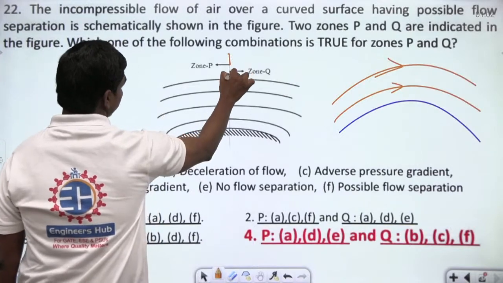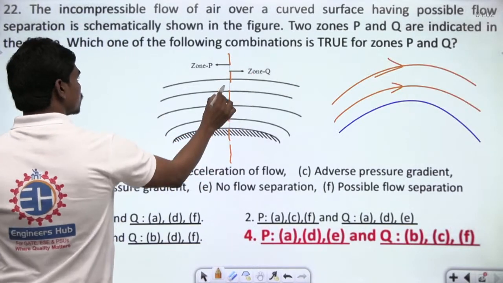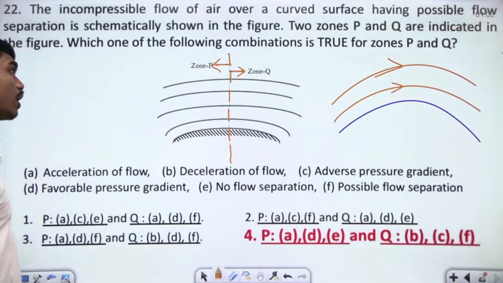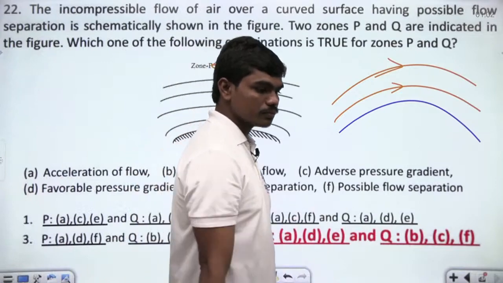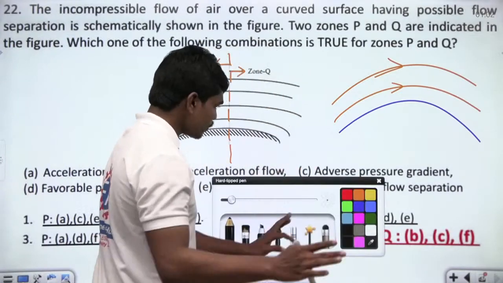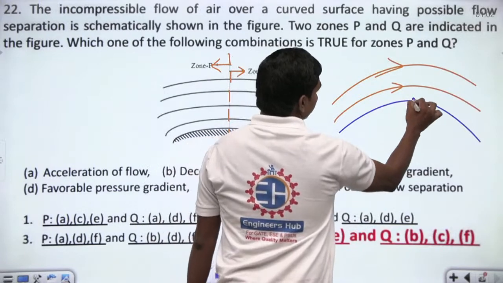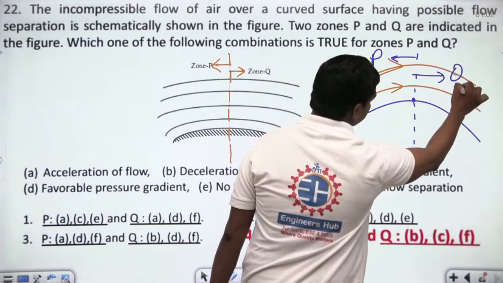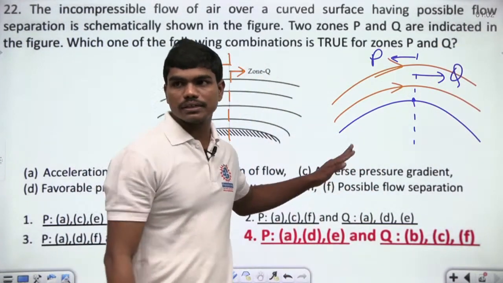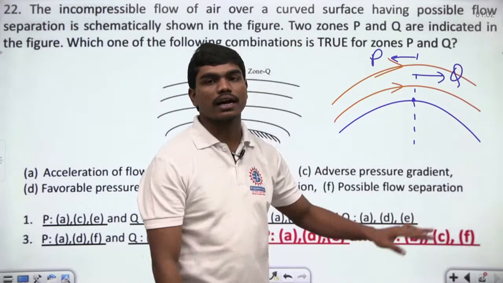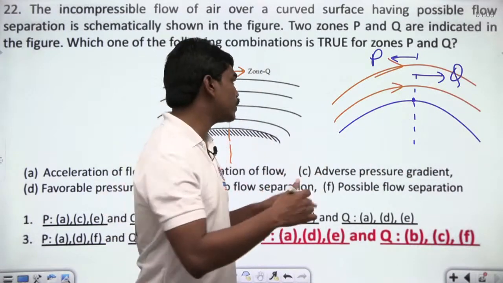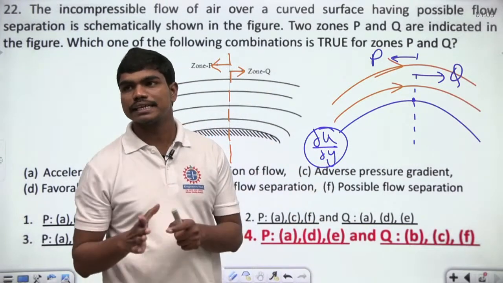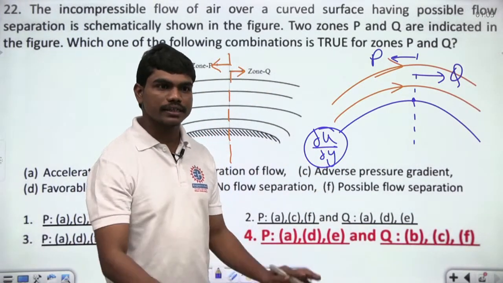Okay. So two zones P and Q are indicated in the figure. At the midpoint of the body, to the left of this there is zone P and to the right of this there is zone Q. Then which of the following combinations is true for zones P and Q? Okay. So see here. This question is a nice question. Because this is the point and they are asking you if this is your zone P and if this is your zone Q, then what are the things happening? Now, you know, whenever you have an obstacle, the boundary layer starts developing till this point. And at this point, there is a possibility that if your velocity gradient is getting positive, then your flow may not separate. But of course, if your velocity gradient starts getting negative, then the flow may get separated. This is one thing that we have.